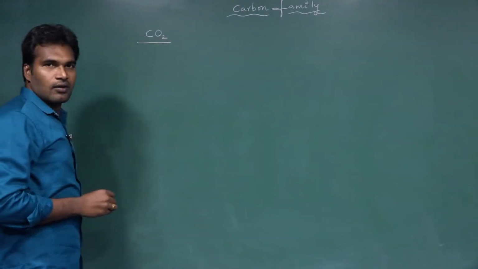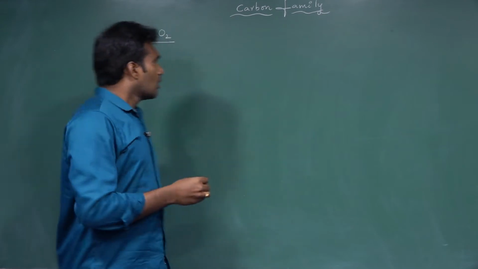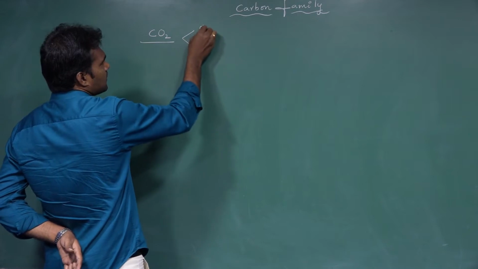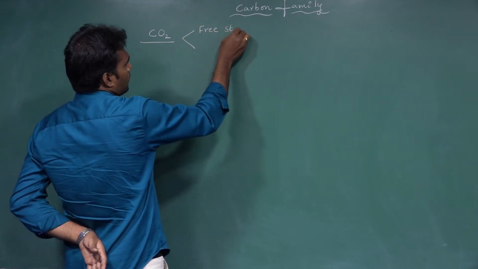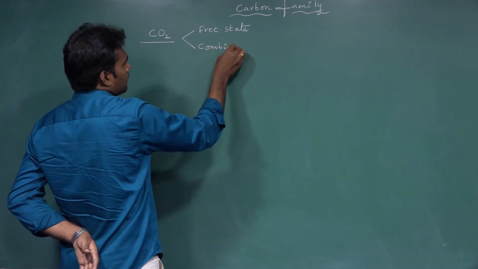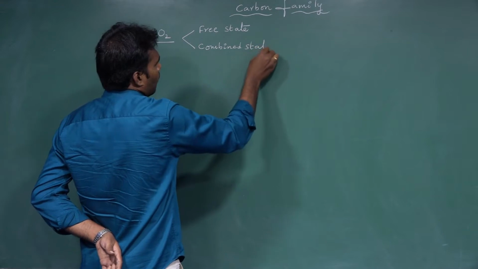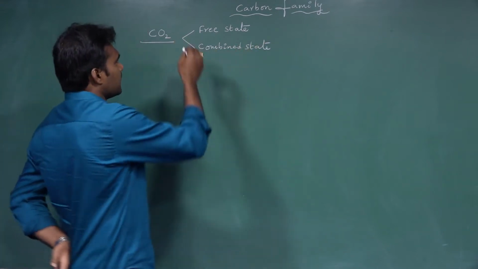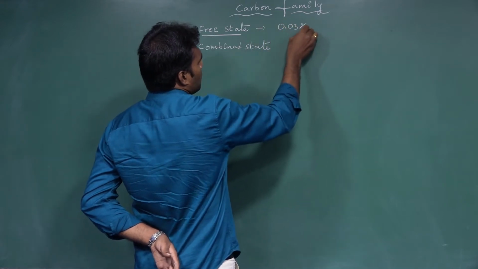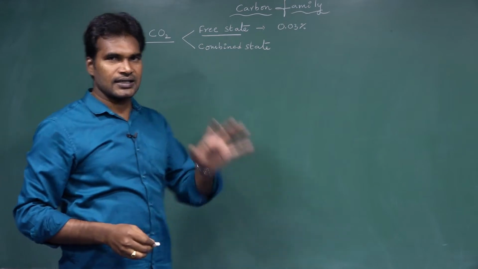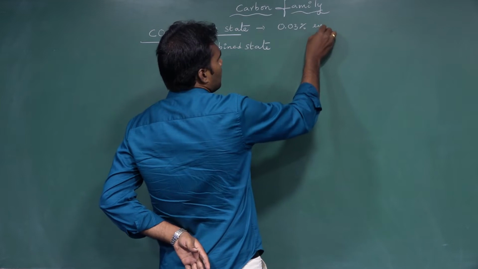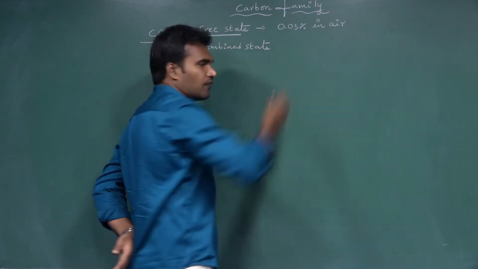Carbon dioxide's general formula is CO2. Carbon dioxide can exist in nature in the free state or in the combined state. In the free state, as we know, carbon dioxide is present in air at 0.03%.